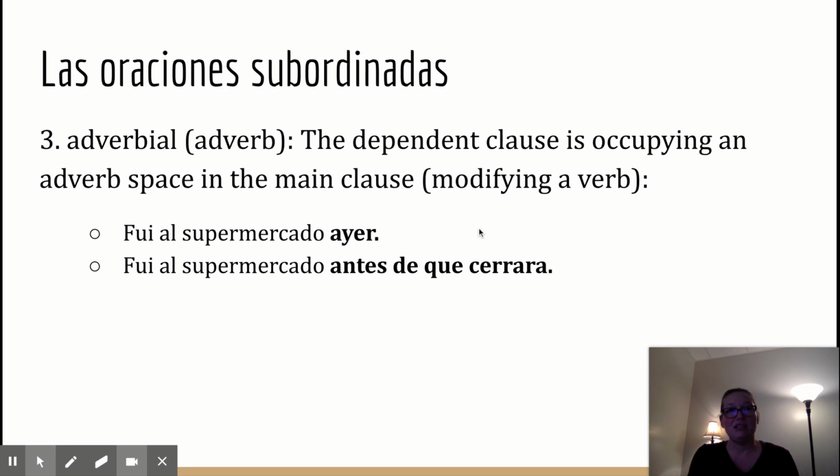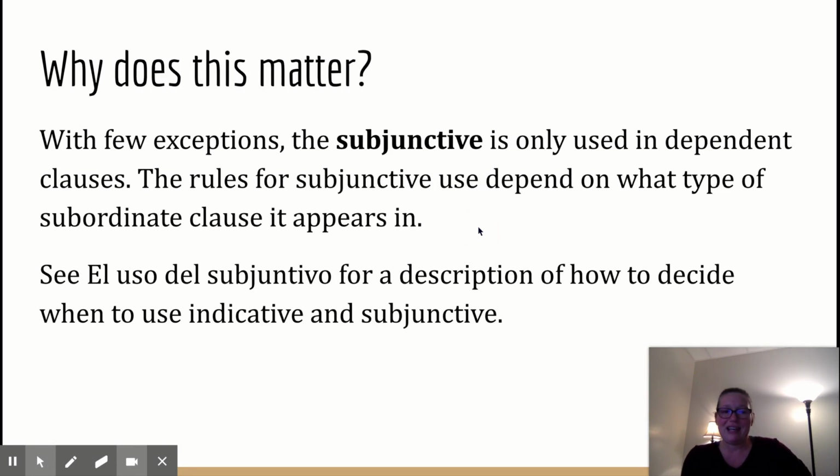And the other adverb clauses always require the use of subjunctive. For example, siempre que means sort of like whenever, though that's not the best translation. It's under this condition, right? So whenever this happens, then this will happen. That kind of condition is always subjunctive. If clauses have their own rules.